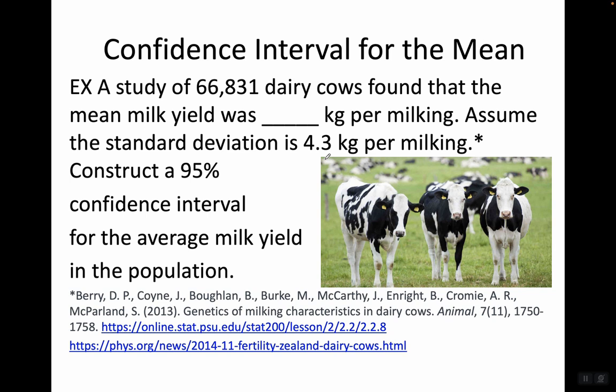Here's an example. A study of 66,831 dairy cows found that the mean milk yield was, care to guess how much milk each cow produces on average per milking? It's a whopping 12.5 kilograms. It's almost 30 pounds of milk each time it's milked. Amazing. Assume the standard deviation is 4.3 kilograms per milking. I'm not just making that up. That comes from the data. Construct a 95% confidence interval for the average milk yield in the population.